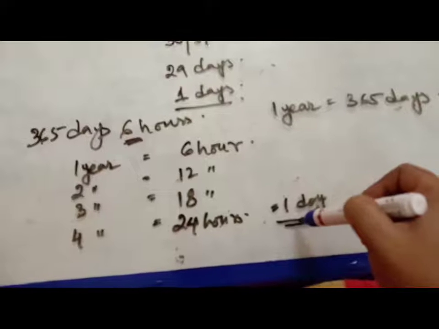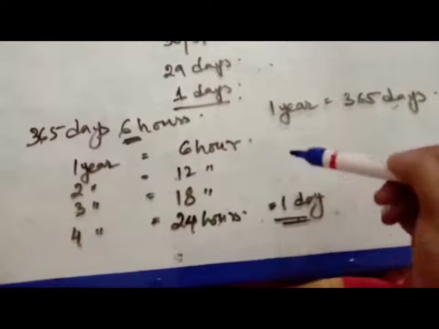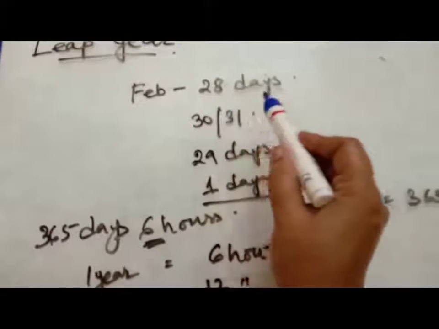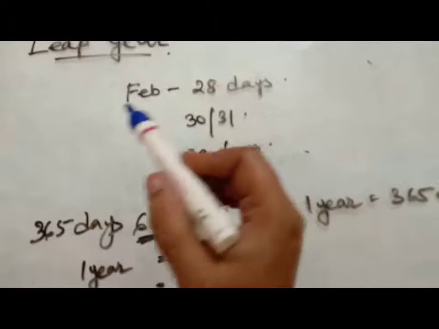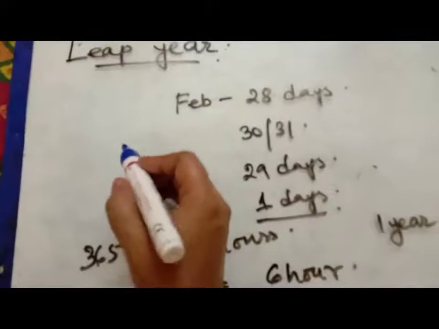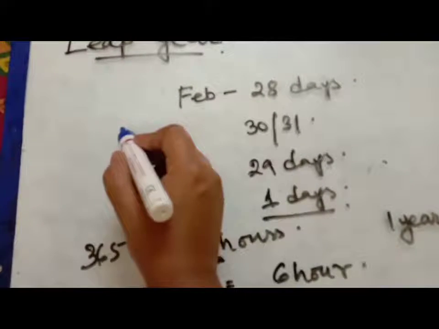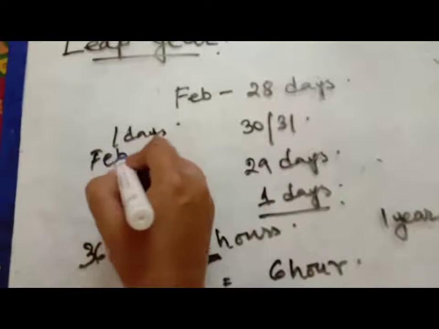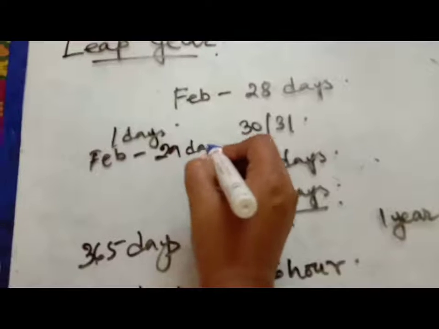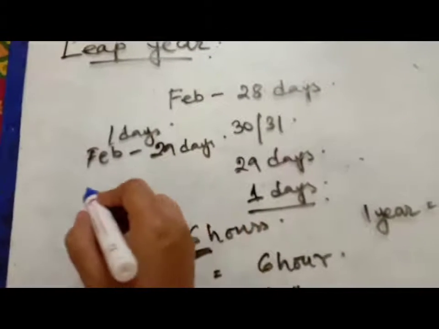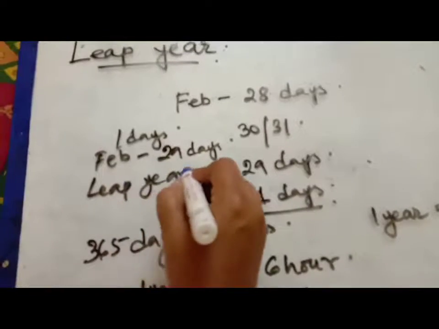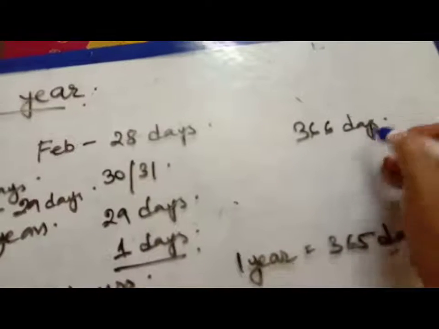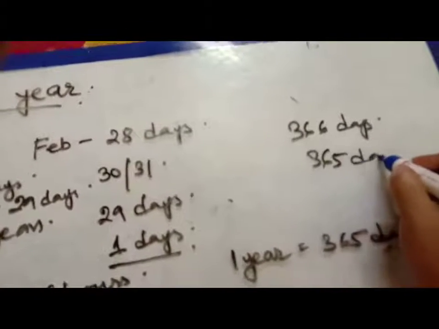And this day is added to the month of February, as the month of February has the fewest days. That is why after every 4 years we will get an extra day, and February will have 29 days, and these years are called leap years. So leap years have 366 days instead of 365 days. Clear?